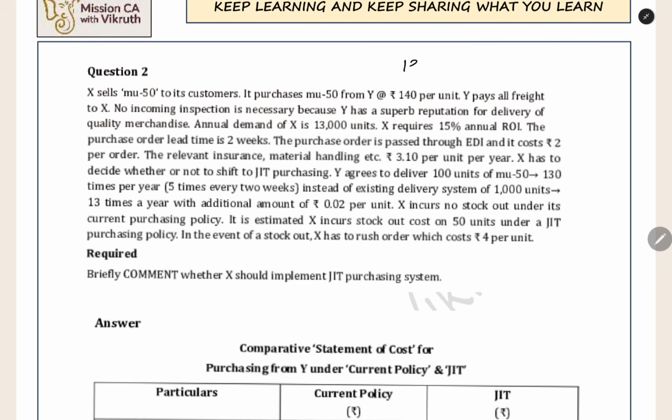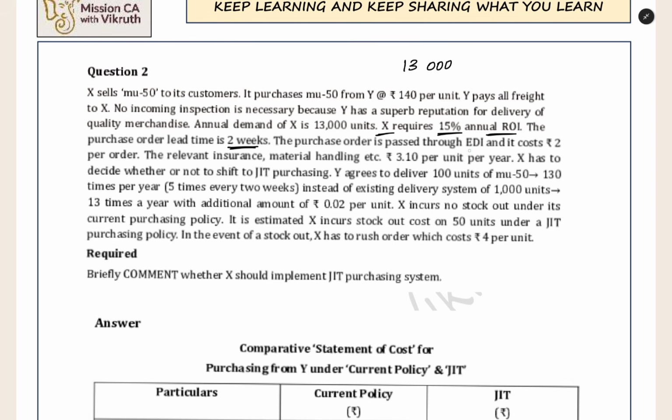In 1 year, we want a total of 13,000 units for selling. And then our company requires 15% annual return on investment. So this is the cut-off rate or hurdle rate or the cost of capital, or you can also take it as the required return. The purchase order lead time is 2 weeks. If you place the order now, after 2 weeks only you will get the delivery. So that is the meaning of lead time.